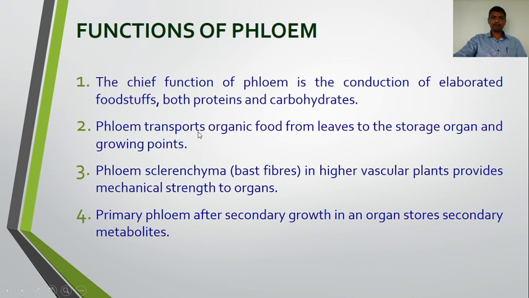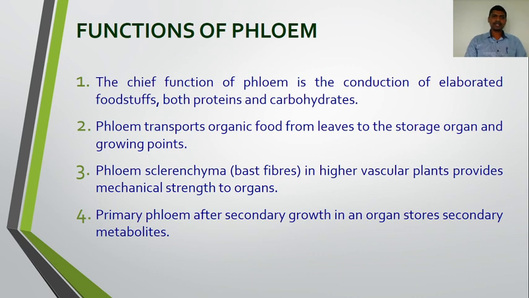Phloem sclerenchyma, also called bast fibers, in higher vascular plants provides mechanical strength and support to the organs. Primary phloem, after secondary growth in an organ, stores secondary metabolites. So this is another function of the phloem.